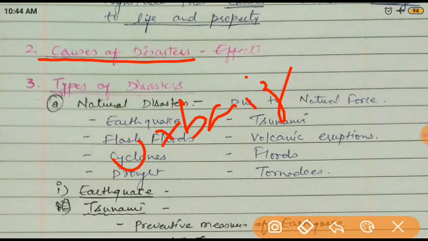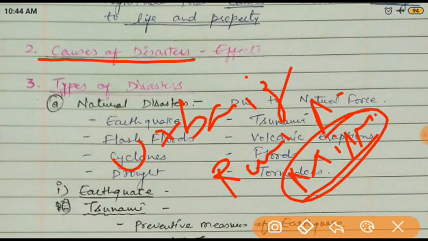Then rural poverty and unawareness. Then mismanagement of natural resources, because natural resources are very limited but we are not using them properly.